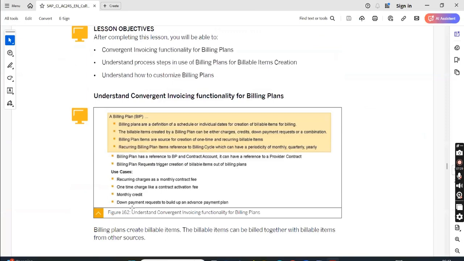Now here it says what a billing plan is. Billing plans are a definition of a schedule of individual dates for creation of billable items for billing. The billable items created by a billing plan can be charges, credits, down payment requests, or a combination. This type of bits may be posted. Here it will just create the bits. Then billing and invoicing will happen based on the scheduling, because for an invoice, the first item is bit generation.